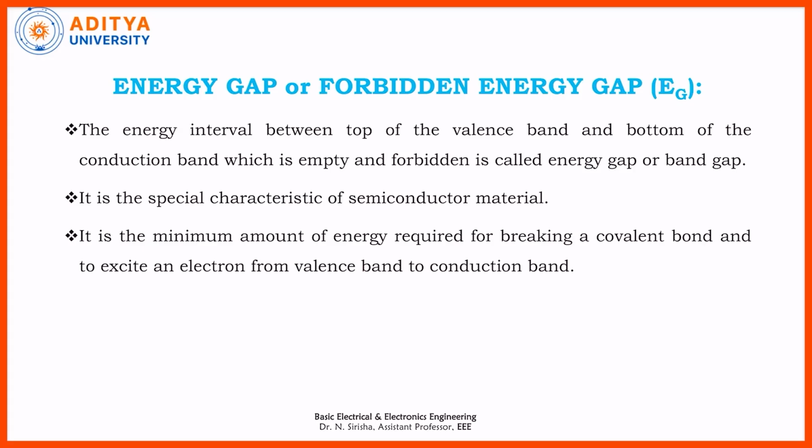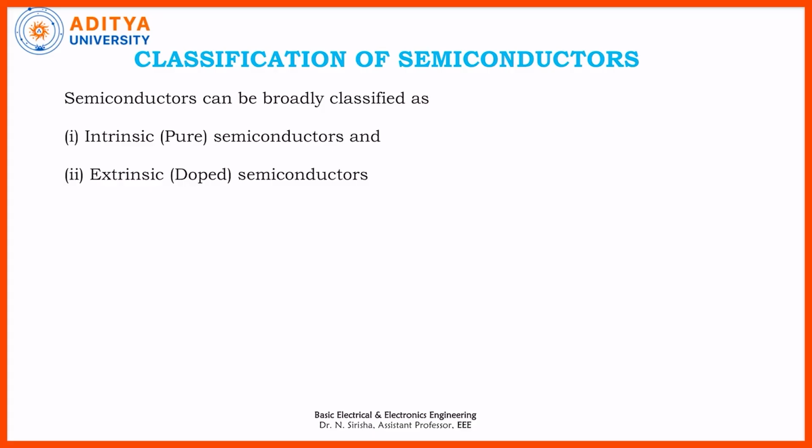Next, this forbidden energy gap exists between the conduction band and the valence band. So for the electrons present in the valence band, a small amount of energy is required to gain and to move from the valence band to the conduction band.